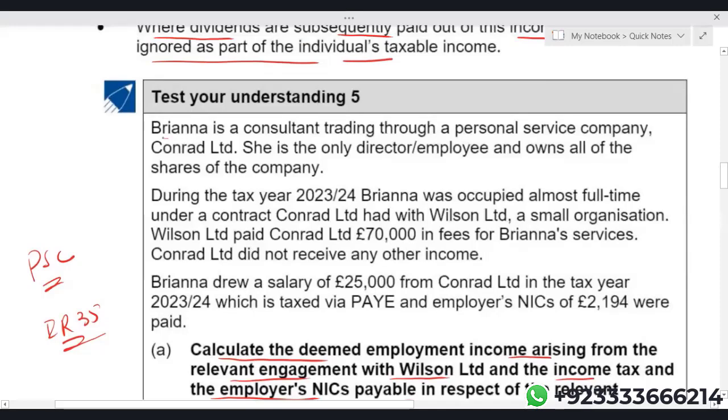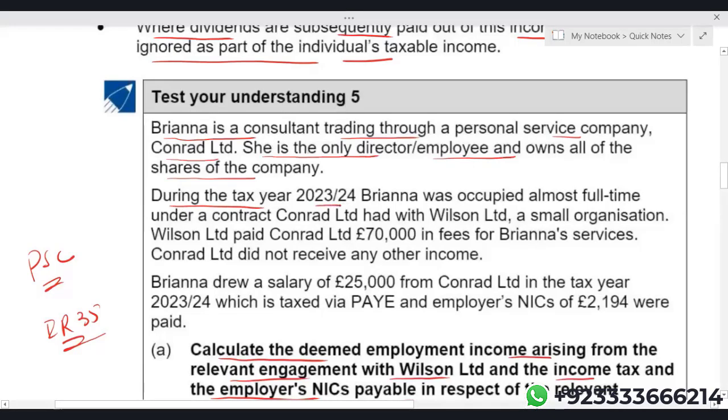Okay, Brian is a consultant trading through a personal service company, Conrad Limited. She is the only director and employee and owns all of the shares of the company. Way back we did discuss, if in the entire company there is one employee who is the director of the company, then the employment allowance of 5,000 is not available.